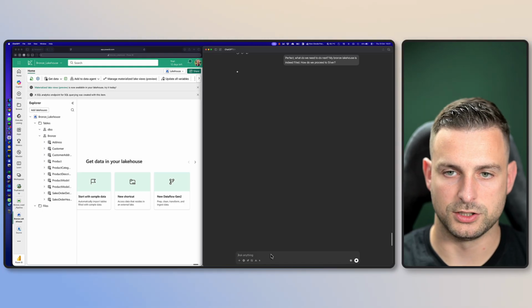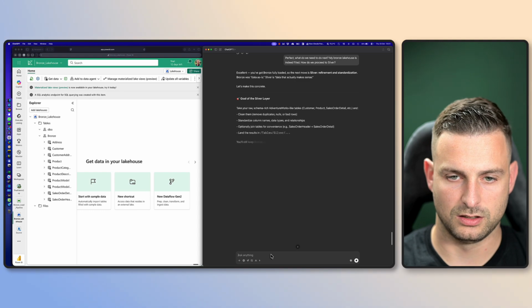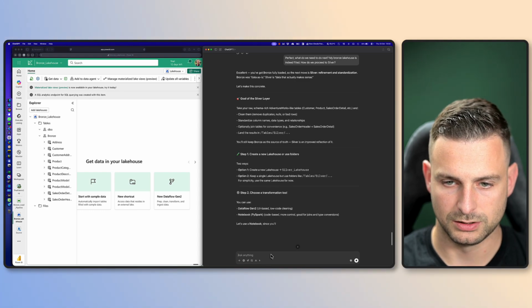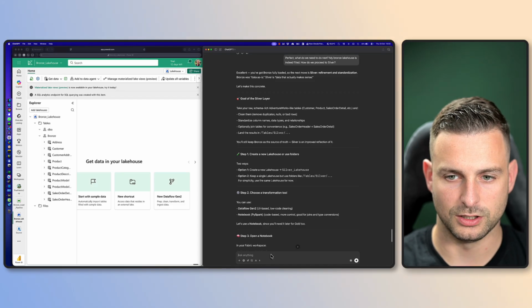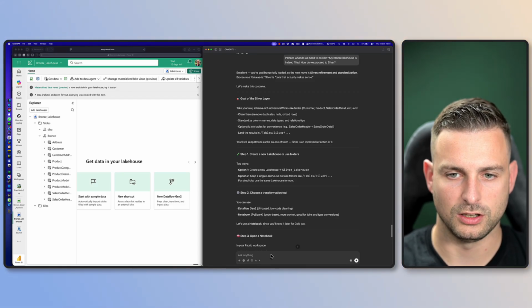Asked ChatGPT to figure out what we need to do with silver. And there it is: already cleaning, and so on. This is something I usually do not do in silver. Maybe some cleaning, but we try to do that in the ingestion step already as much as possible.